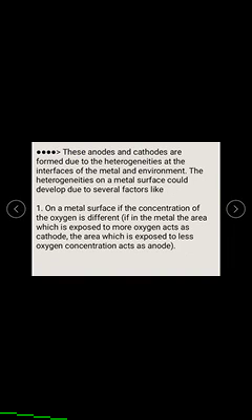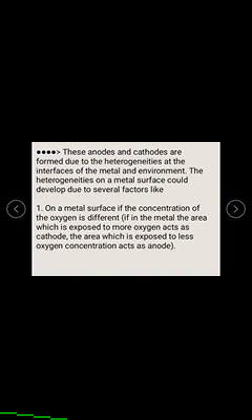The metal area which is exposed to more oxygen acts as cathode, and the area exposed to less oxygen acts as anode. Based on this we can observe which one is anode and which one is cathode.